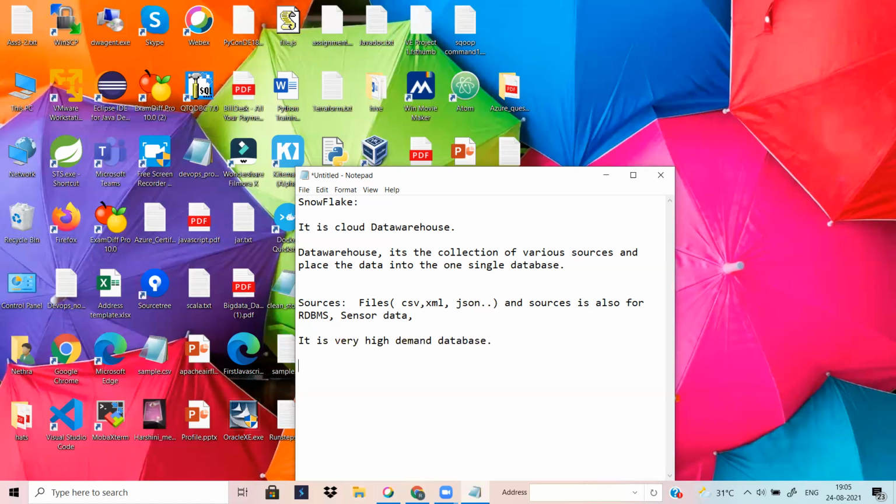There is one more significant feature: pay for what you use. Pay for what you use means whatever resources you are using and however many queries you are running, based on that you pay the Snowflake vendor. You don't have to pay for everything, and you don't have to install software on your local, on-premises machines. The Snowflake vendor provides it as a service, software as a service.